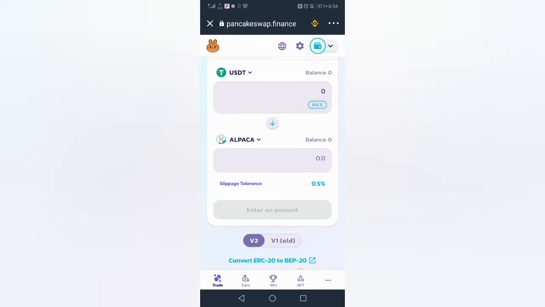Usually the button down would change to swap, and once you click swap, it will ask you to confirm that you want to swap it. Once you click on confirm, the transaction would go and you would find the new coin that you swapped to in your wallet. Note that to use this you have to have Binance Smart Chain, as that is what will be charged as your gas fee.